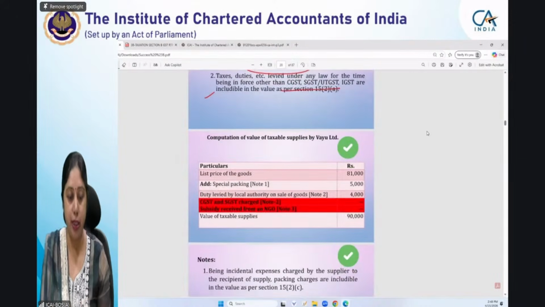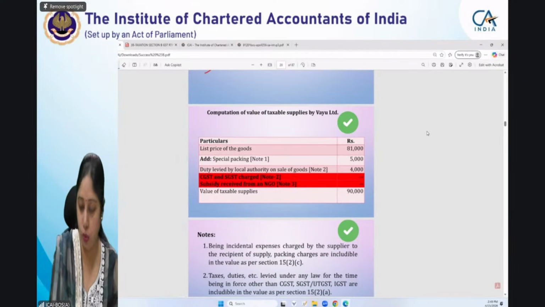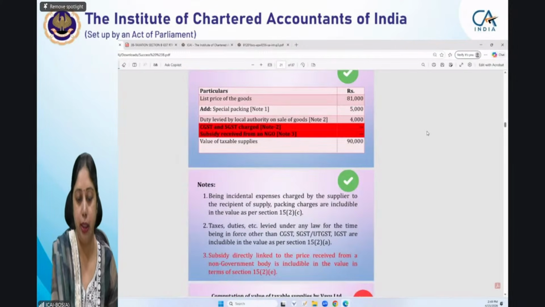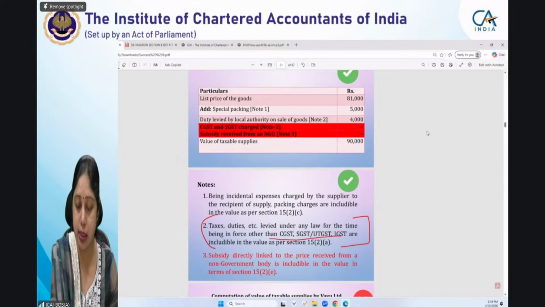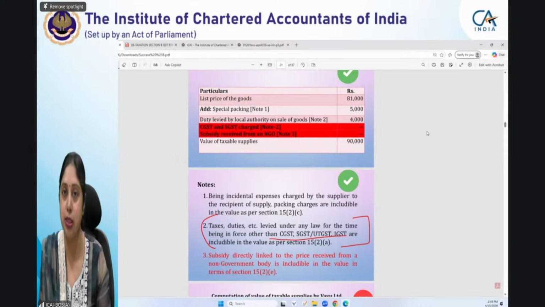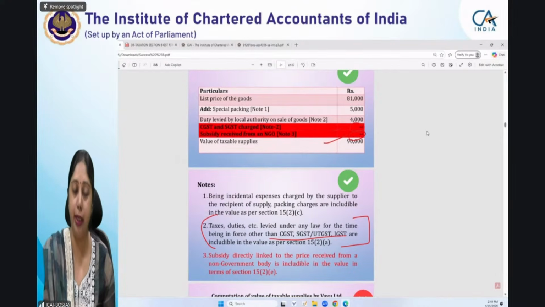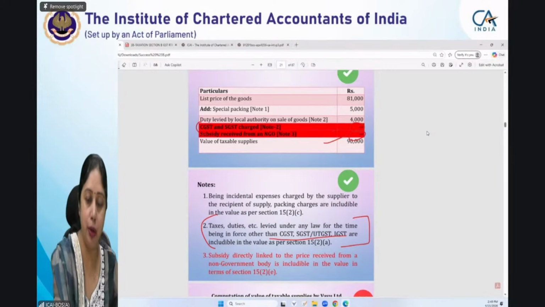So the correct way is that you have to mention it this way: for CGST and SGST charge, note 2, you will mention here that taxes and duties under any law for the time being in force, other than CGST, SGST and IGST, are includable in value. Since it is CGST and SGST itself, this will not be included in the value. So either you can show these 2 entries as blank, not added in the value, or if you did not mention it here, then also it's fine.